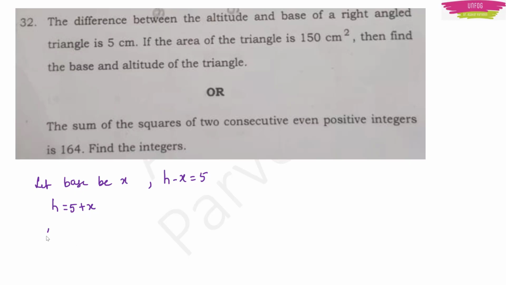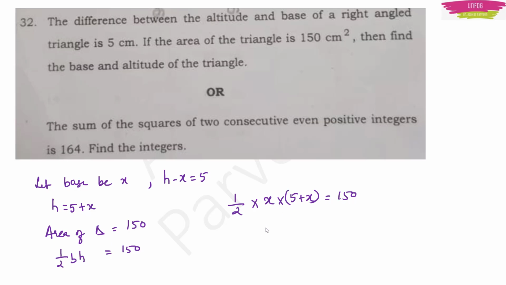Area, they are telling, the area of the triangle is equal to 150 centimeter square. They have given this in the question. Now we know that the area of a triangle is equal to half into base into height, right? So this should be equal to 150, right? So I will write it again here: half into my base, which I don't know, is x, height I know now, which is 5 plus x. This is equal to 150.